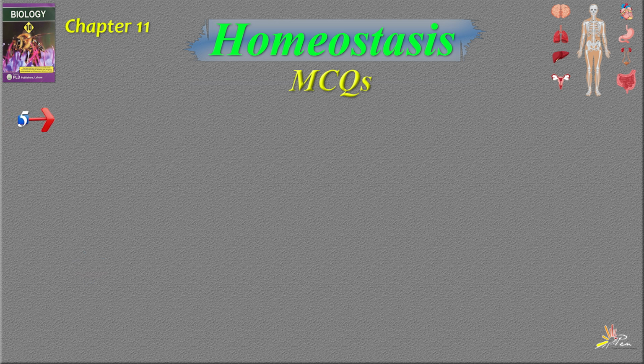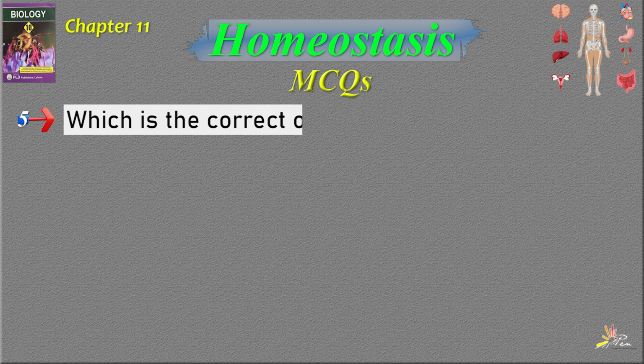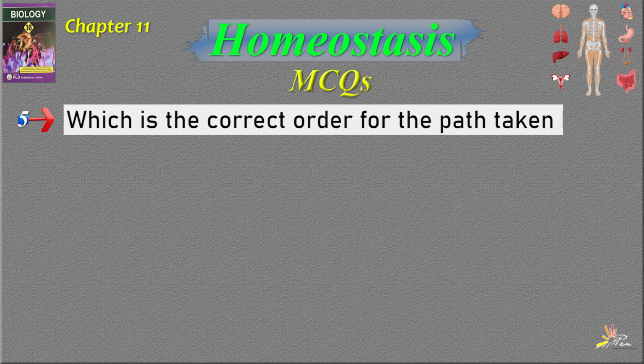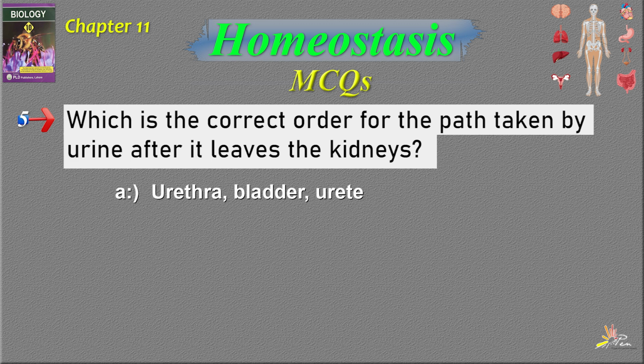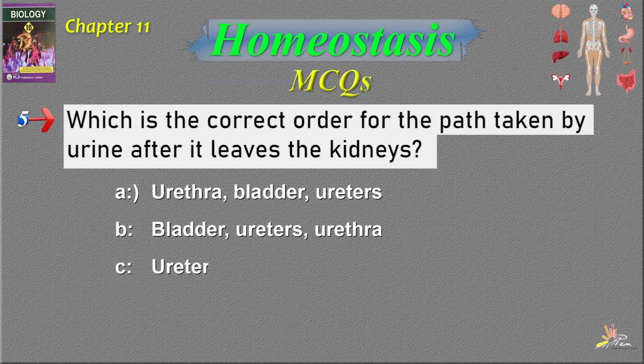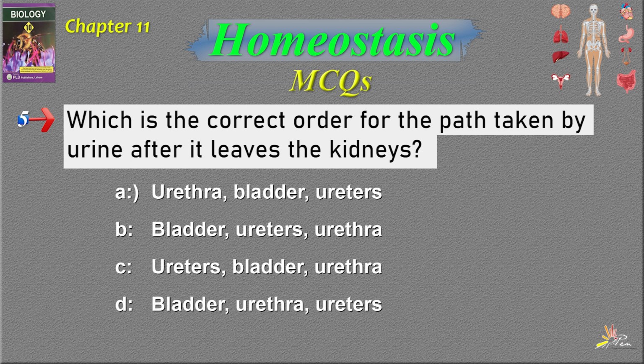Question number 5. Which is the correct order for the path taken by the urine after it leaves the kidneys? Option number A, urethra, bladder, ureter. Option number B, bladder, ureter, urethra. Option number C, ureter, bladder, urethra. Option number D, bladder, urethra, ureters. The correct answer is option number C, which is ureters, bladder, urethra.